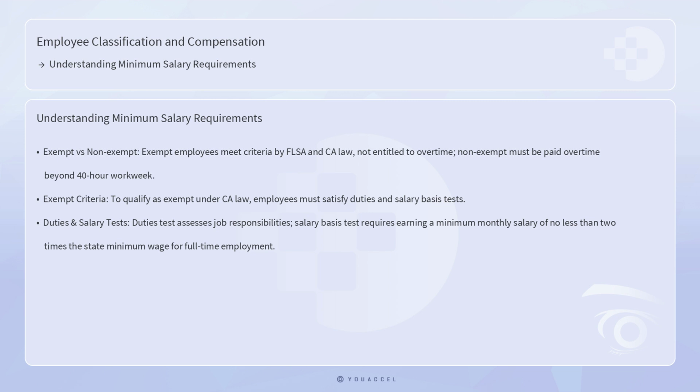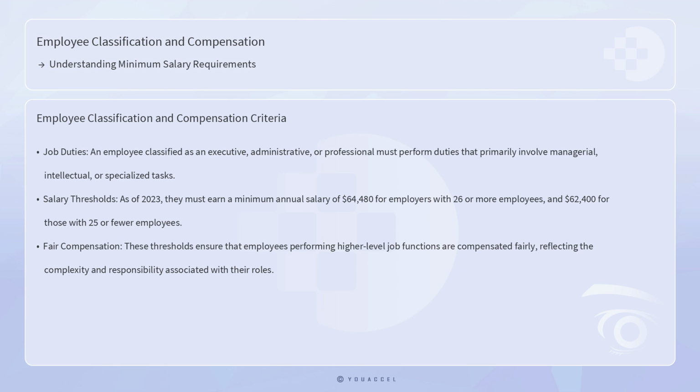The duties test assesses the nature of the employee's job responsibilities, while the salary basis test mandates that the employee earn a minimum monthly salary equivalent to no less than 2 times the state minimum wage for full-time employment. For example, an employee classified as an executive, administrative, or professional must perform duties that primarily involve managerial, intellectual, or specialized tasks. Additionally, as of 2023, they must earn a minimum annual salary of $64,480 for employers with 26 or more employees and $62,400 for those with 25 or fewer employees.